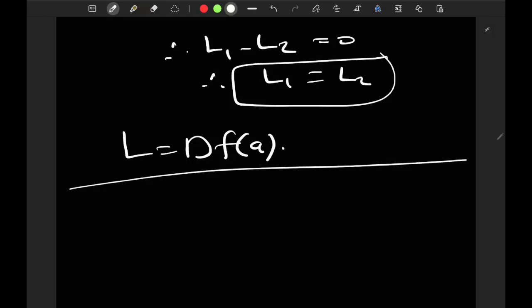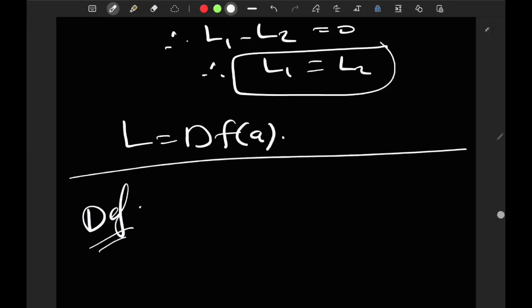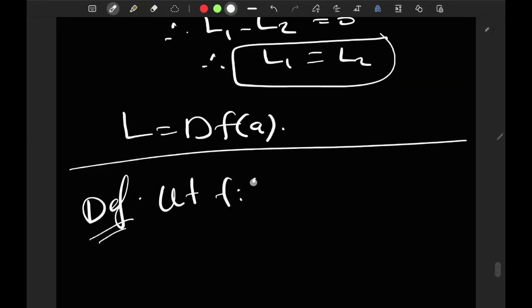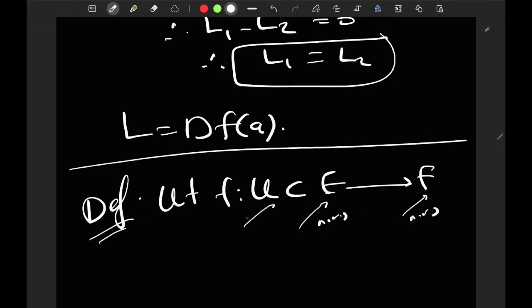So we have on page 26. Yeah. So what does it mean to be... There's an example where the domain is R, which we're going to talk about. But let me define what it means to be differentiable everywhere, and then what it means to be of class C1, and then we'll go to some examples. Okay, so definition. Again, let f from U subset E to F, where it's understood that E and F are normed vector spaces, and U is open.